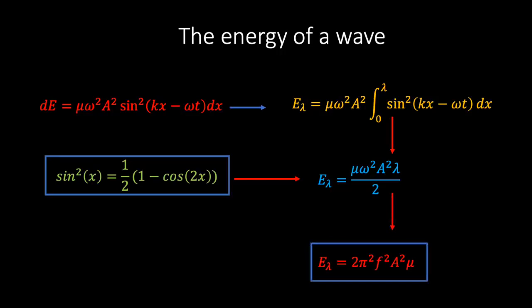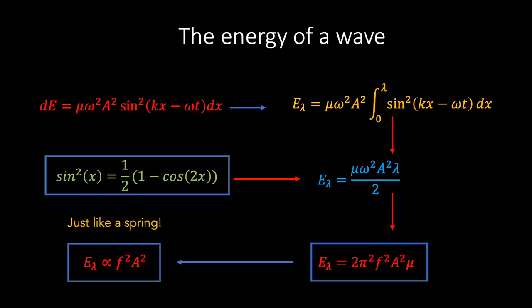And the remarkable thing that we notice is that the energy of a wave is proportional to the frequency squared multiplied by the amplitude squared, which was exactly what we found for our simple harmonic oscillator. This shouldn't come as too much of a surprise, since a wave is nothing other than a series of coupled harmonic oscillators. Now, it is worth mentioning that although we based our analysis on the specific example of a rope, this analysis generalizes to waves travelling through all sorts of media, and in all cases the same relationship between energy, frequency and amplitude holds true, as it should for all simple harmonic motion.